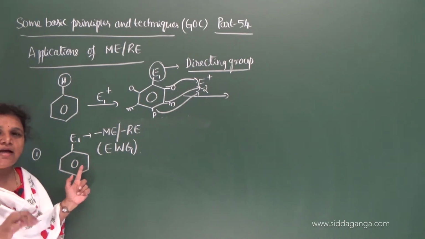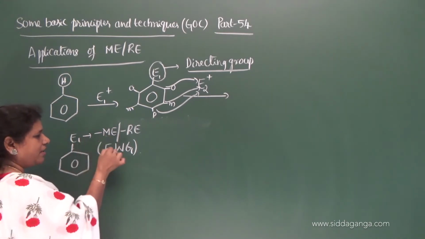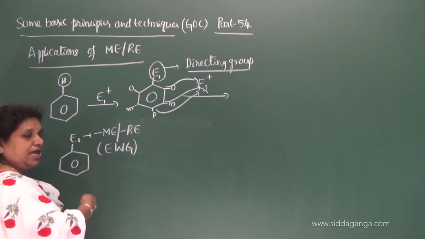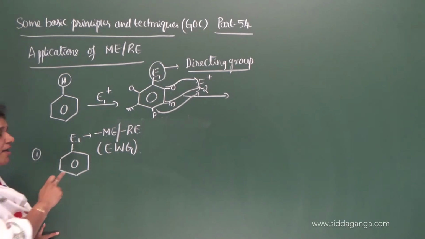The benzene ring here is a conjugated system, and the group is called electron withdrawing because it takes the pi electrons from the conjugated system called benzene.